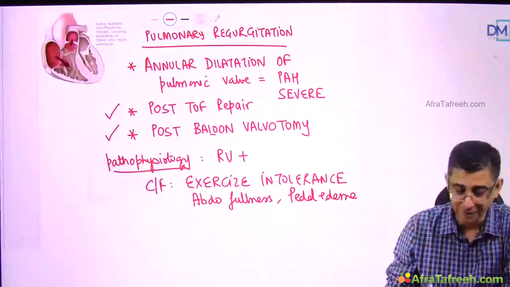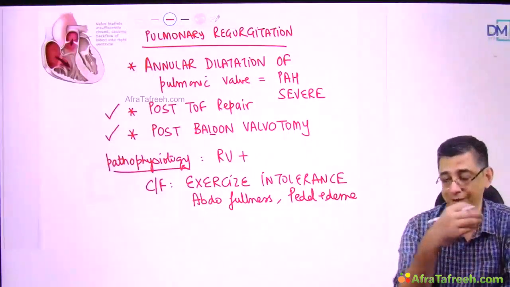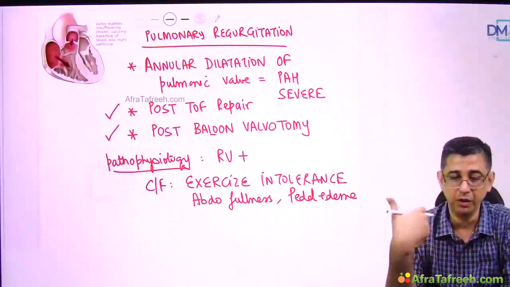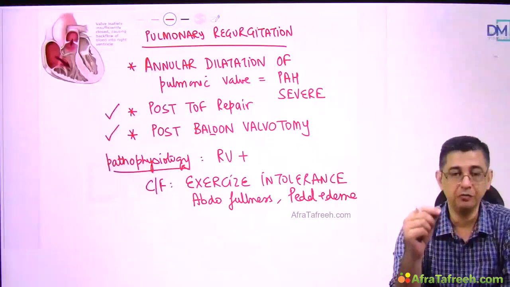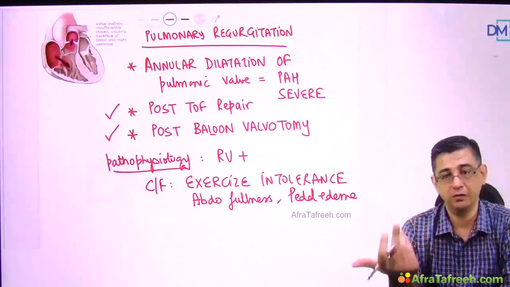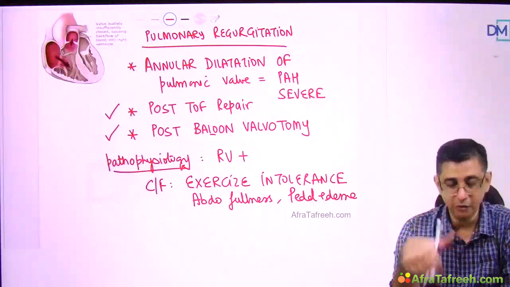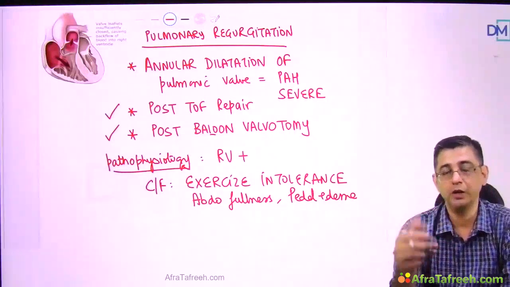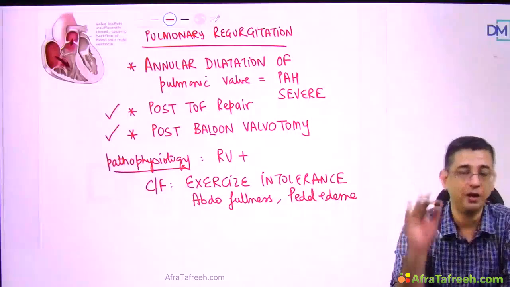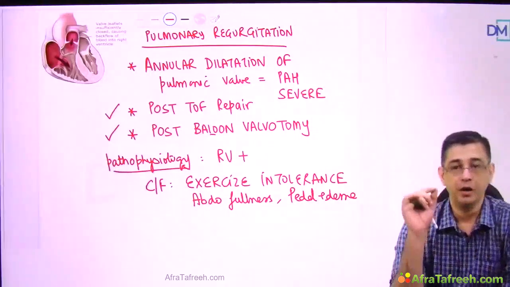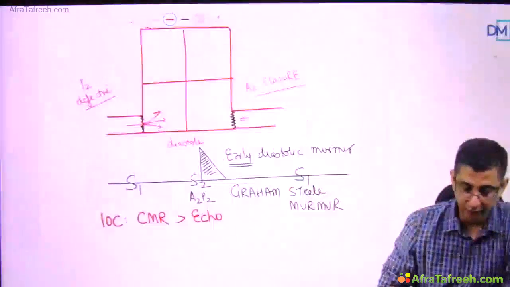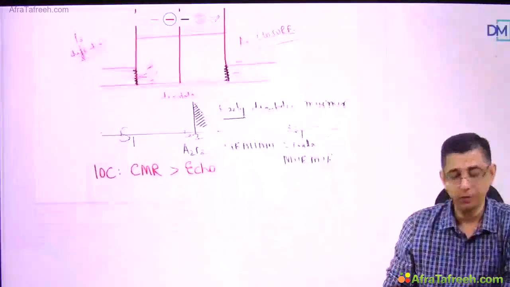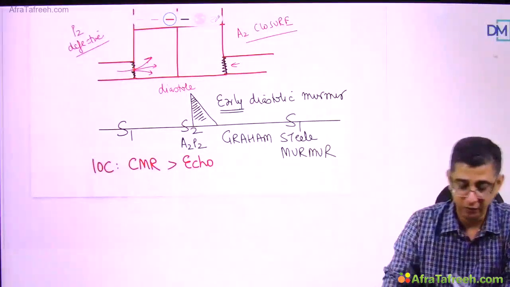So to pick up the exact anatomy of the valve is important, because we need to decide whether we'll give the person a prosthetic valve or we'll try to repair. The surgeon needs exact information regarding the status of the valve leaflets. So because most of the time it is a post procedural complication, to know the exact distorted anatomy, mark my words there, to pick up the distorted anatomy due to damage to the heart valves, we go in for a cardiac MRI, and if it is not available, then obviously the traditional echocardiography would be given.